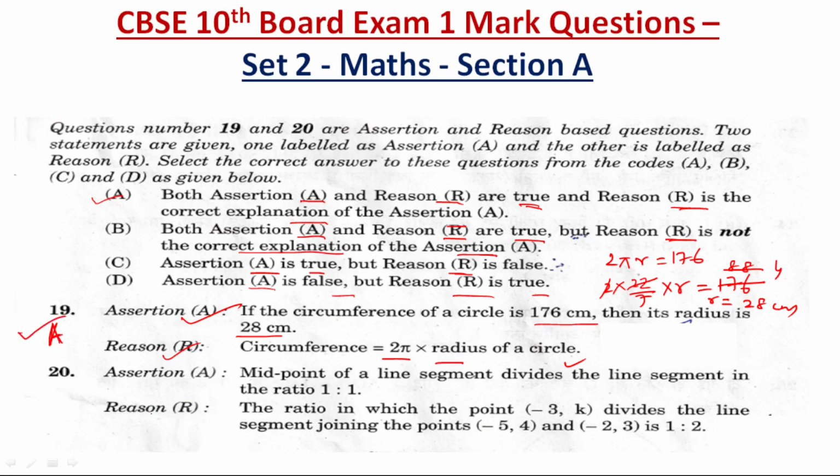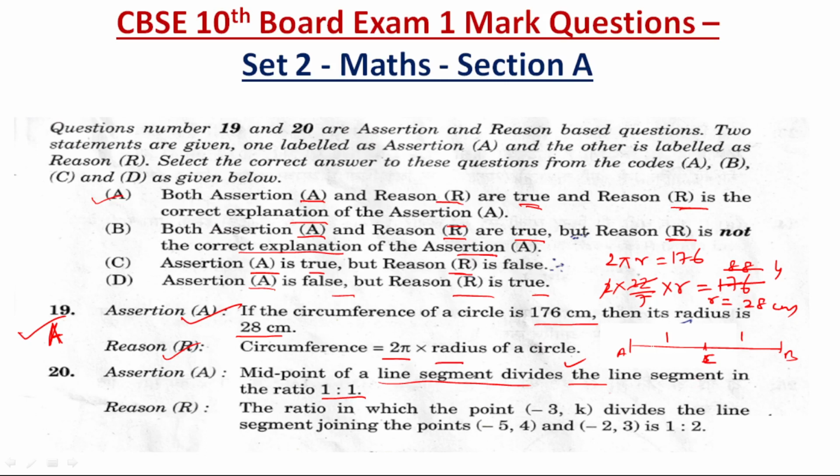Now question number 20. Midpoint of a line segment divides the line segment in the ratio 1:1. So suppose a line is there, A, B, and the middle point is C. So no doubt that this middle point will be dividing the line segment in the ratio 1:1, when C is the midpoint.